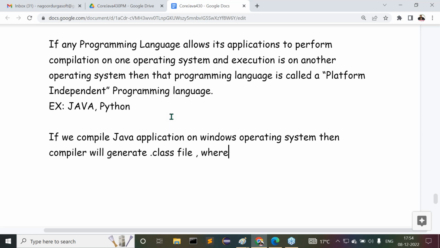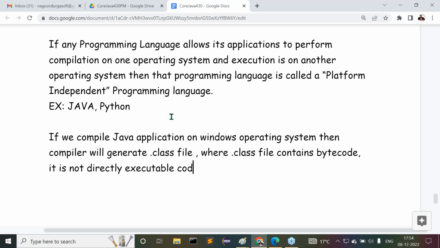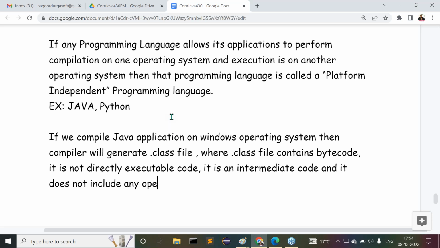The dot class file contains bytecode. It is not directly executable code. It is an intermediate code, and it does not include any operating system representations.